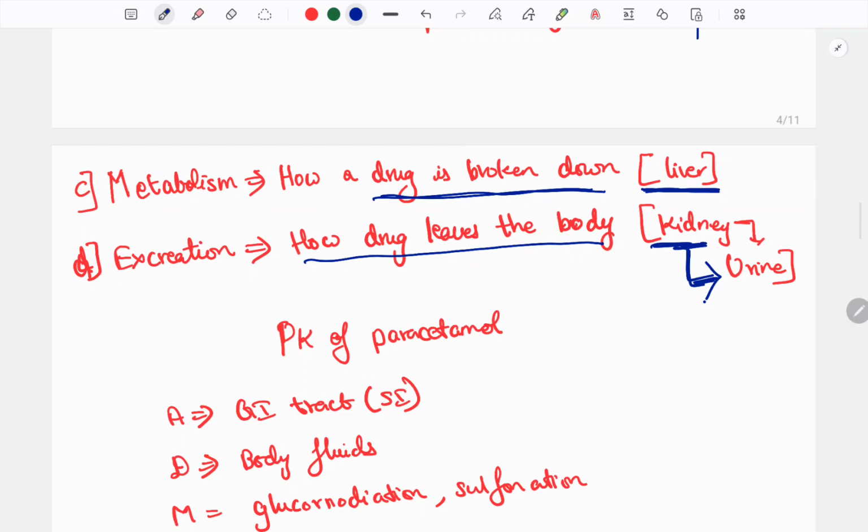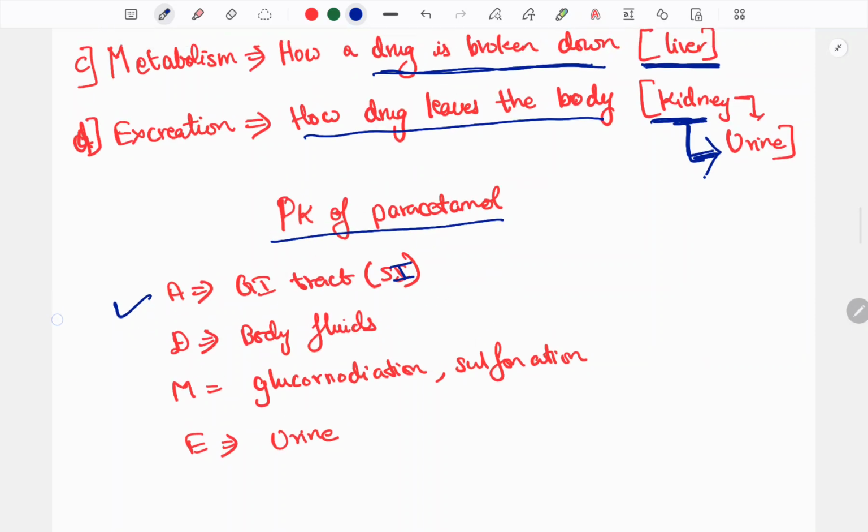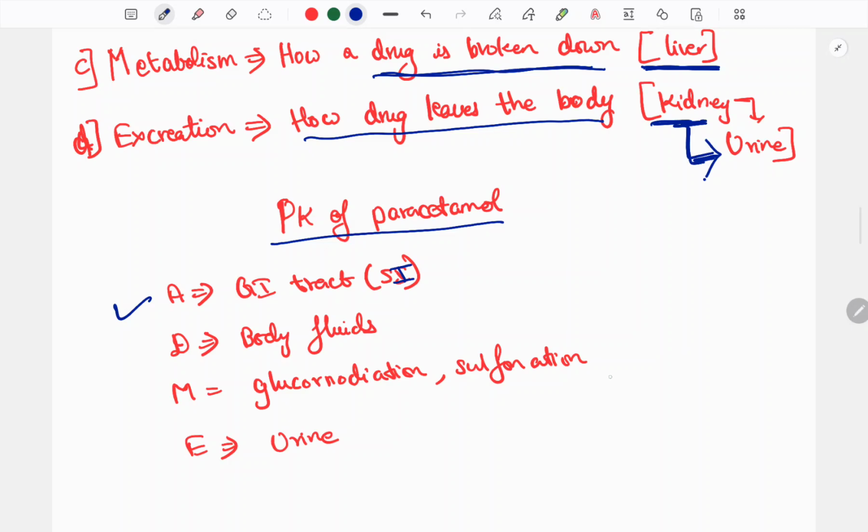So if I give a glance at the PK of paracetamol, where does the absorption take place? In the small intestine of the gastrointestinal tract. Distribution: it is distributed in the body fluid, blood. Then metabolism is how the drug is broken down.